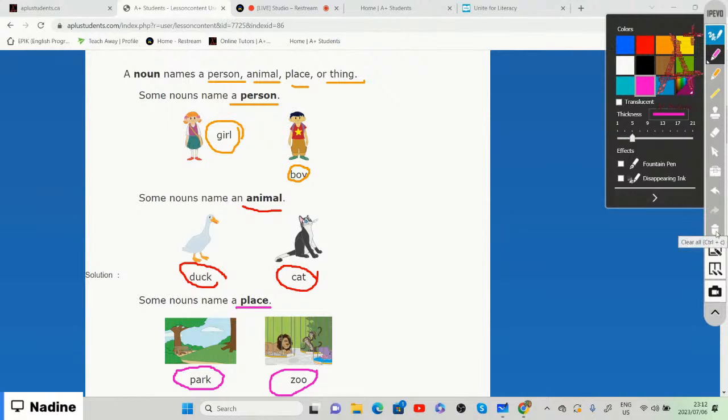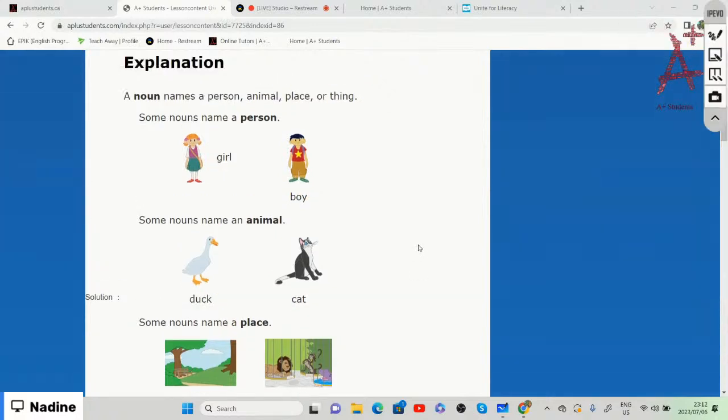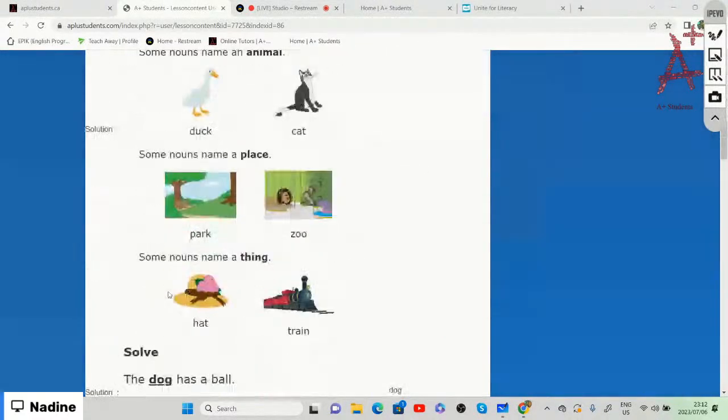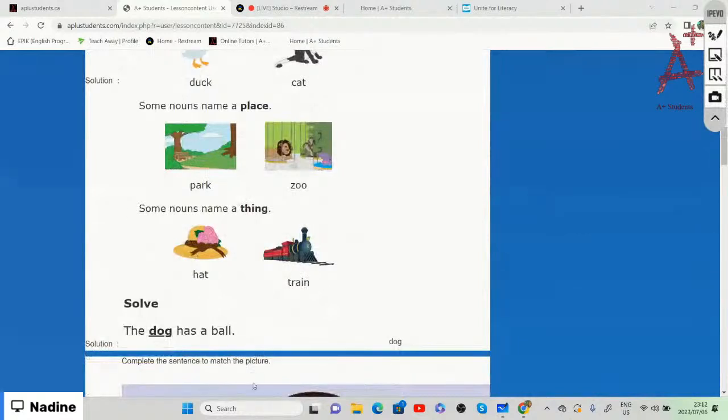And in our first example, or our first picture, it asks us the sentence, the what has a ball? And then we mentioned that this is a dog, and it names an animal.